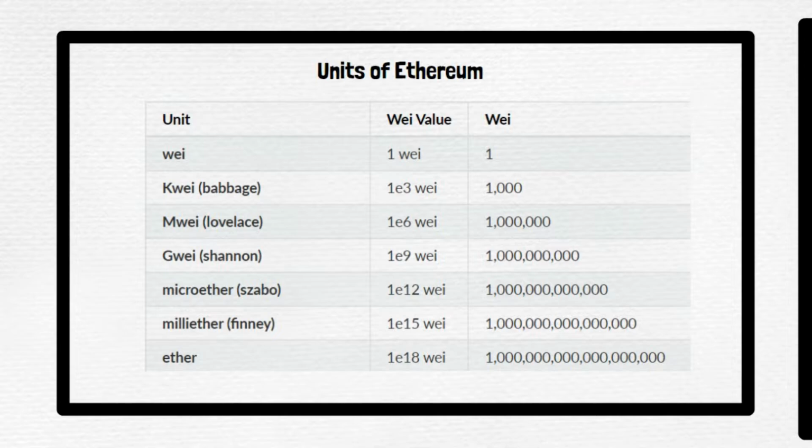Now 10 to the power of 3 wei means 1000 wei, nothing but K wei or kilo wei. Similarly, 10 to the power 18 wei is nothing but ether. Okay, so I hope these units are clear.